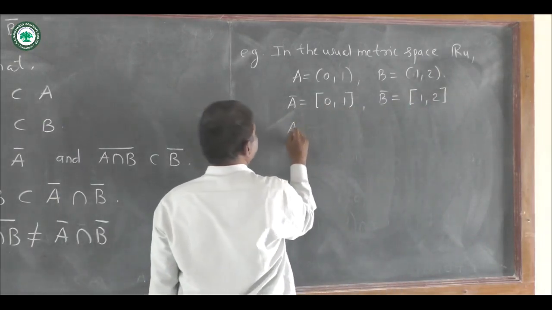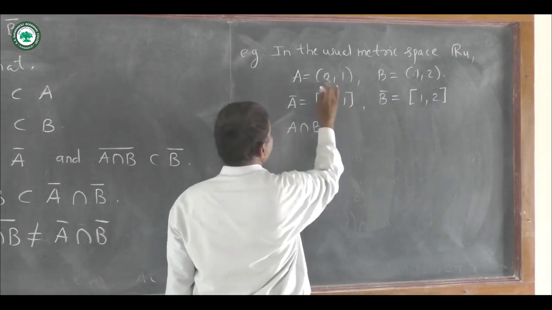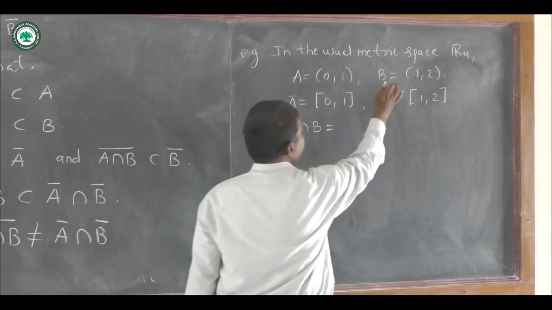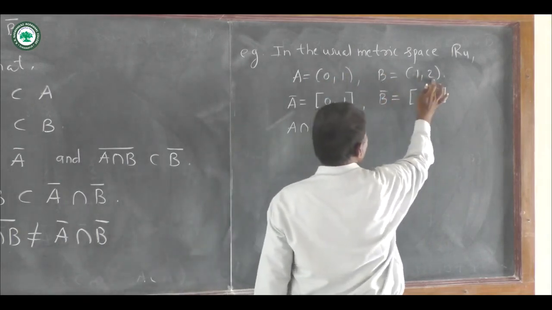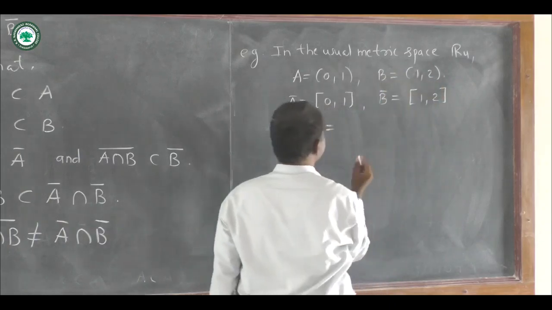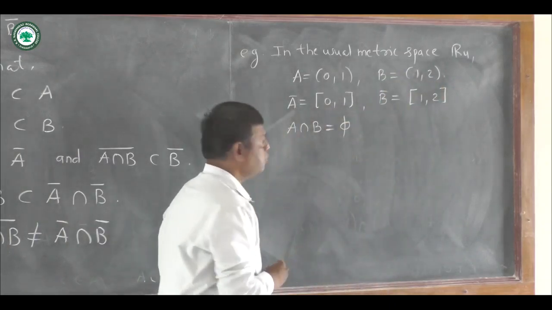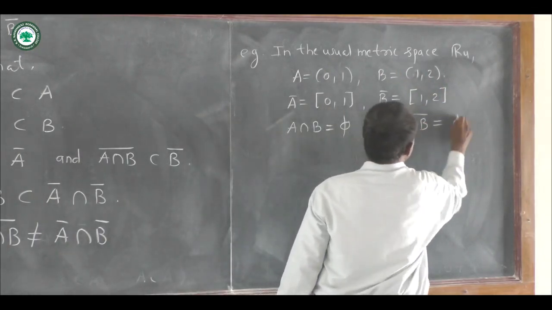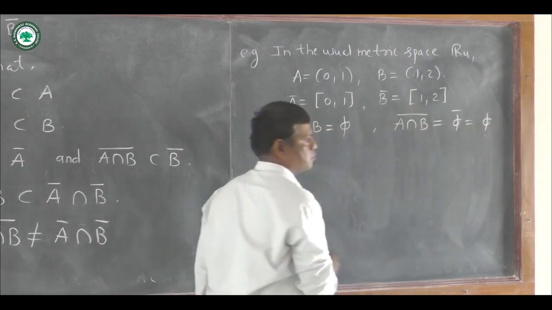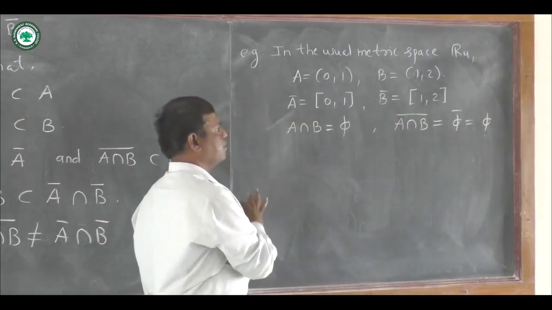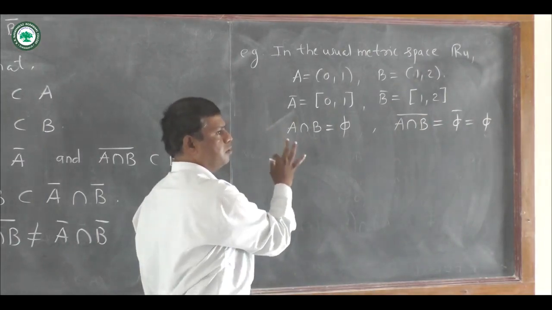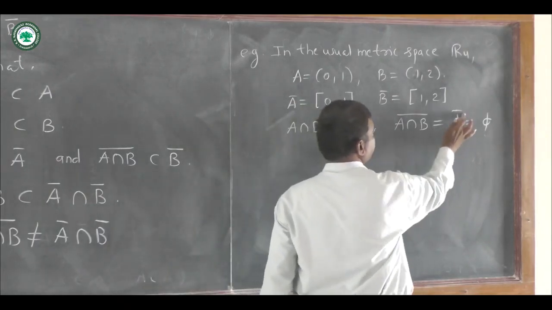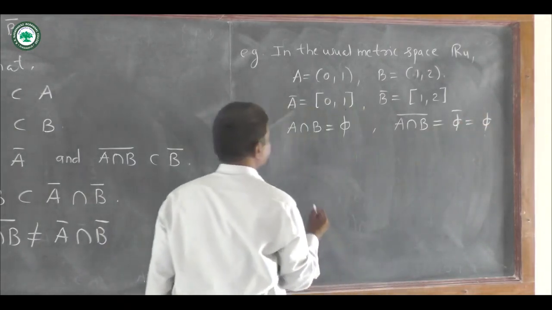Then remember A intersection B: A is open interval 0 to 1, that is 0 and 1 are excluded, and B is open interval 1 to 2, that is 1 and 2 are not present in this set. So A intersection B is equal to phi, and closure of phi is phi because phi is a closed set, and we know that when the given set is closed, then A closure is equal to A.